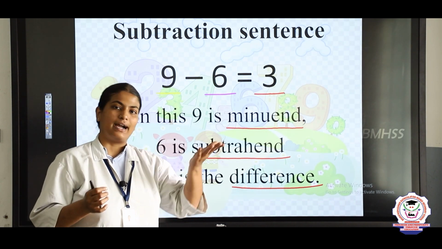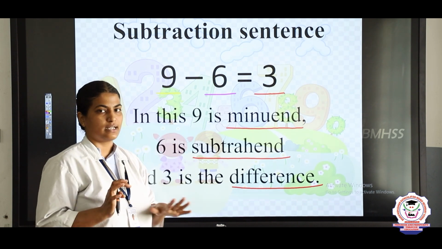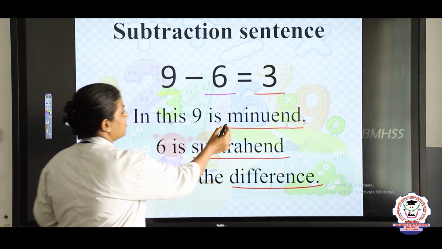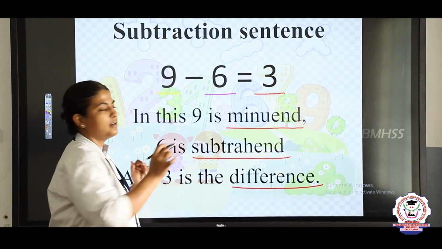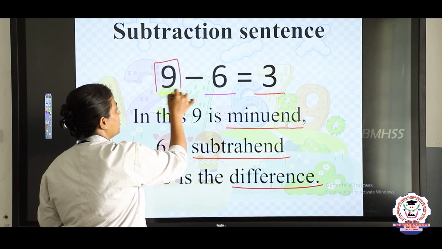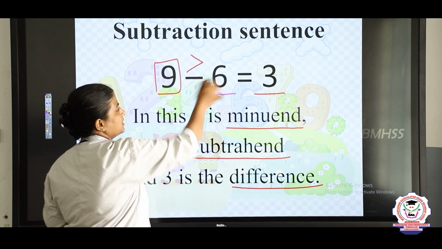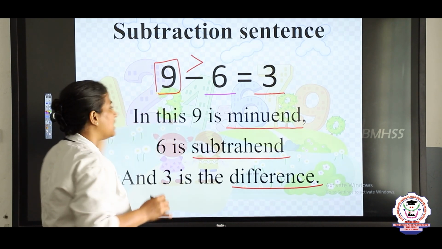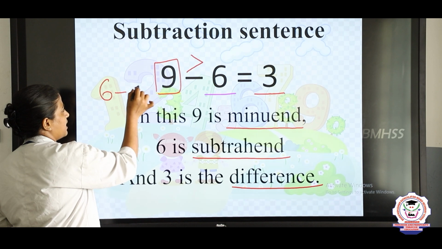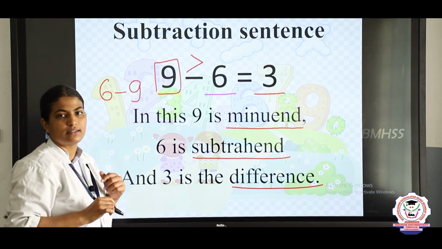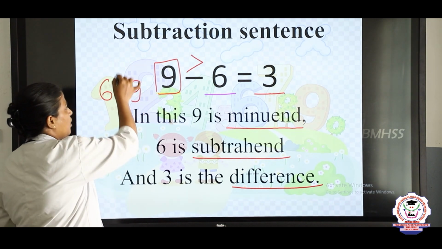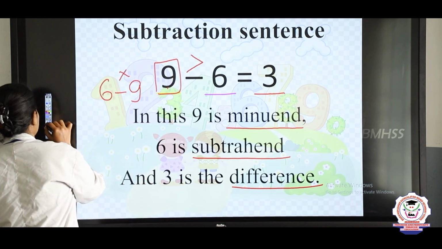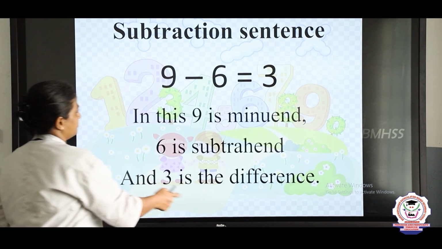Okay, children, you have plus and minus signs in numbers, the positive and negative numbers. You will learn it in higher classes. In this lower class, we are introducing subtraction now. So always the minuend will be greater than the subtrahend. So the starting number will always be greater. Why? Because when you have a smaller number here, imagine you have 6 minus 9. Can you subtract it? No, you cannot subtract it. Always the minuend will be greater than the subtrahend. Okay, children? Let's move on to the next slide.